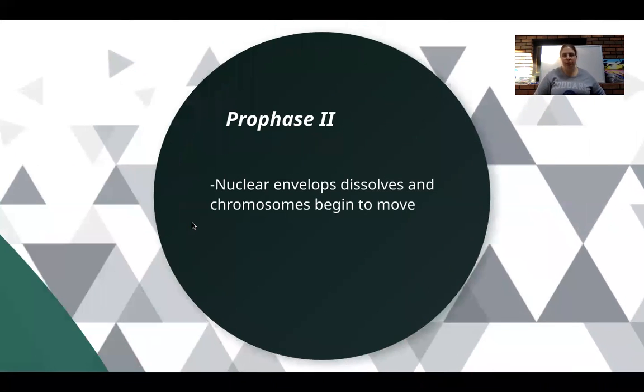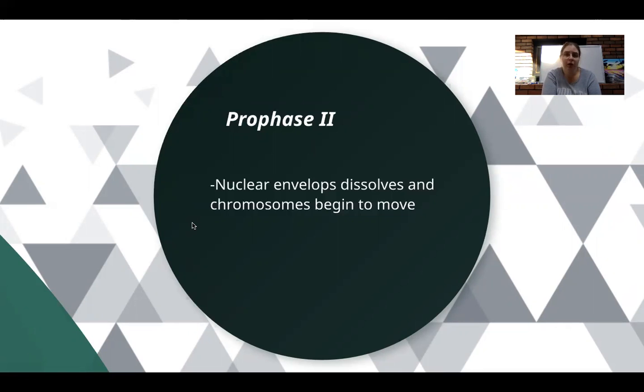All right, so first part of meiosis 2 is going to be prophase 2. A lot of meiosis 2 is going to be similar to mitosis. Nuclear membrane disappears, the centrioles start to move, the spindle fibers start to form, the chromosomes become visible, meaning they go from the chromatin form to the chromosome form. They're going to start moving around. And that's really all that's going on in prophase 2.